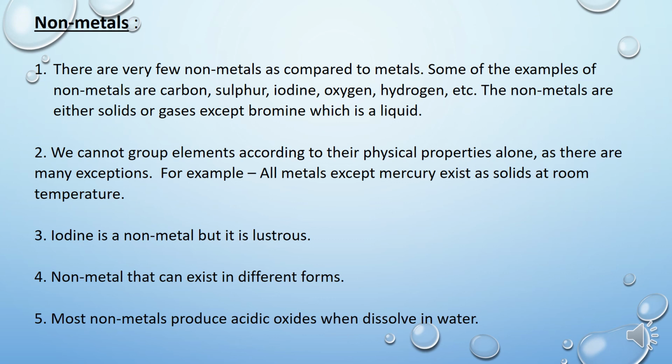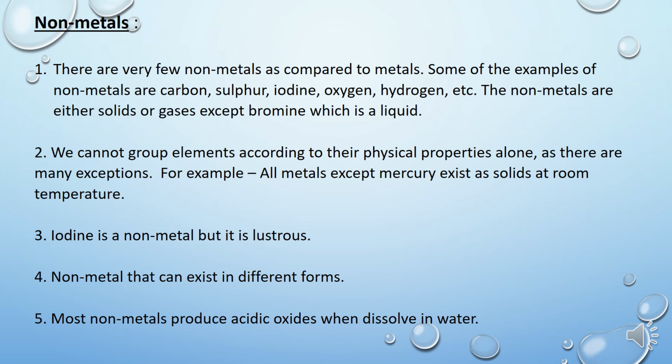Non-metals are non-sonorous. They do not produce any particular sound. And children, non-metals are generally bad conductors of electricity. That means they do not conduct electricity.